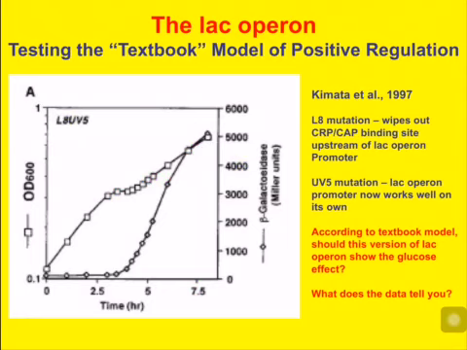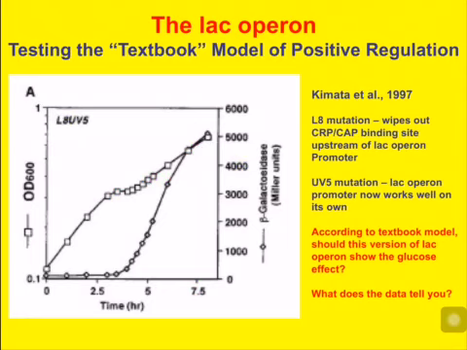That looks pretty much identical to the diauxic growth curve that Monod got, except here there's no way that CRP can be involved because it cannot bind upstream of the lac Operon promoter, and the promoter in fact works well on its own. So this directly proves that that component of the standard model is not where the glucose effect is.